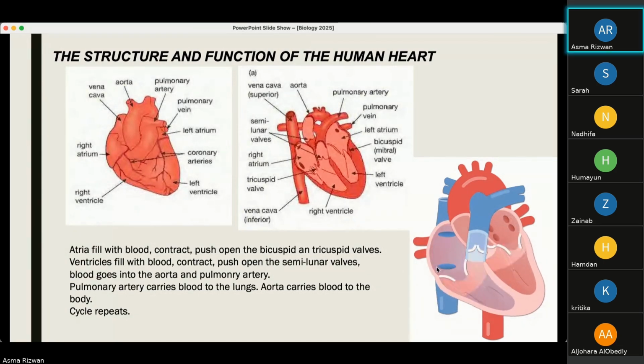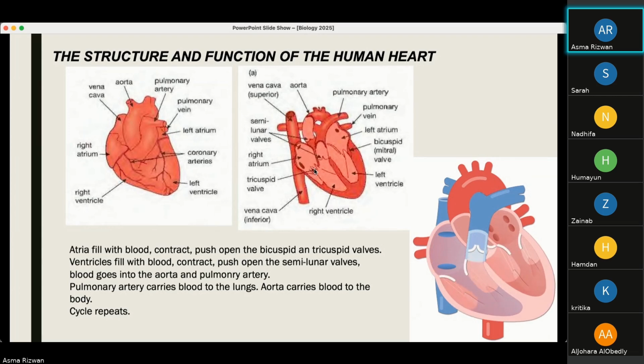Can you see this right atrium filling in? Why is it shown in blue? Because it has the deoxygenated blood. This right atrium then contracts. Can you see it contract? When it contracts, the blood moves from the right atrium to the right ventricle.